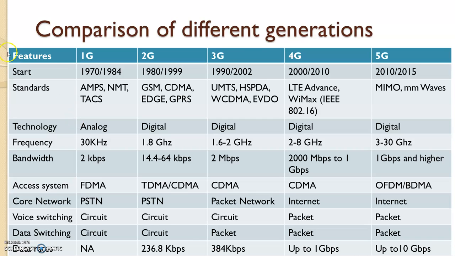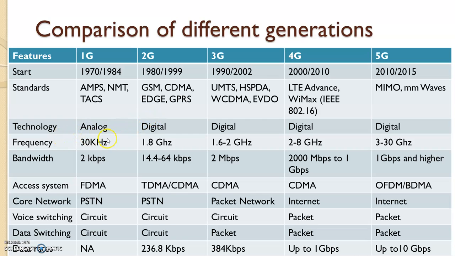There are different standards set in each generation: first generation AMPS, NMT, TACS; second generation GSM, CDMA, and GPRS; third generation UMTS, HSPDA, WCDMA, EVDO; fourth generation LTE Advanced and WiMAX, that is the IEEE 802.16 standard; and now fifth generation MIMO and mm-wave, that is multiple input multiple output systems and millimeter wave systems.